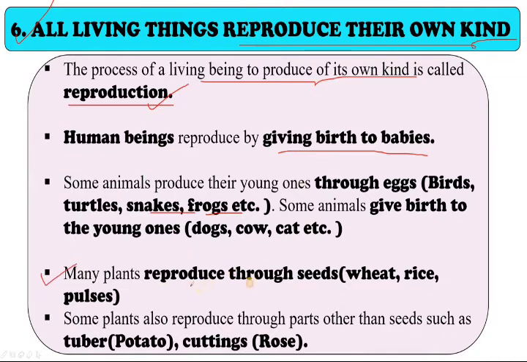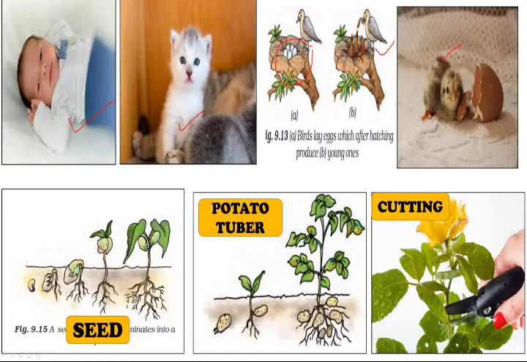Yes, many plants reproduce through seeds, like wheat, rice, etc. Plants produce seeds, and you can see the same figure in your textbook also, which can germinate and grow into new plants. Some plants also reproduce through parts other than seeds. For example, a part of a potato with a bud, look at here, grows into a new plant. So plants also reproduce through cuttings.